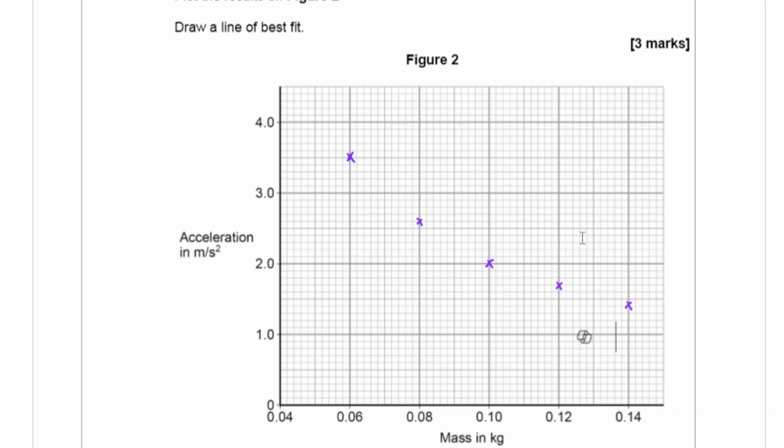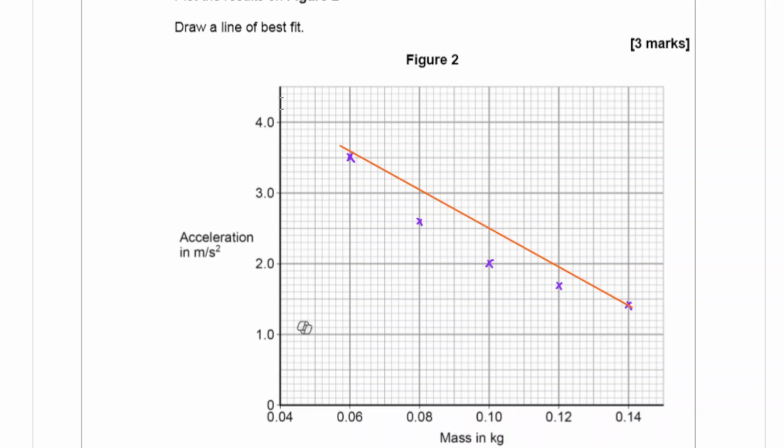Draw a line of best fit. So here it doesn't look like it's actually a straight line. So if I start from here, it's definitely not a straight line, and I can't try and fit even if I wanted to.